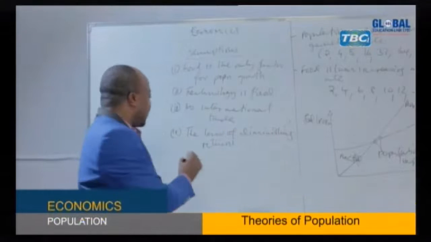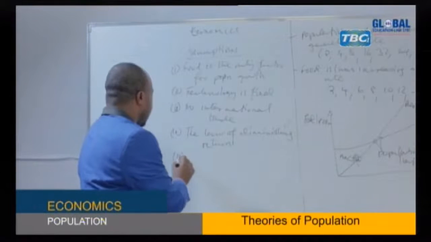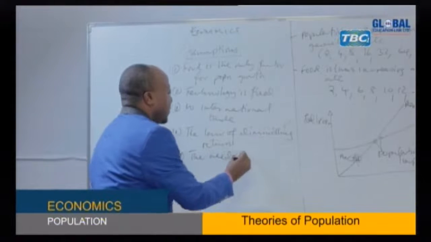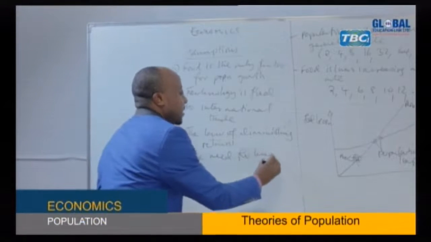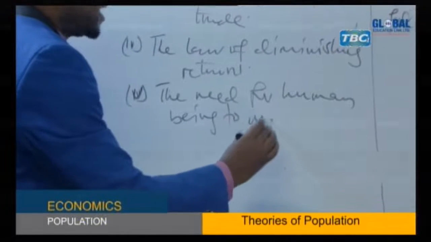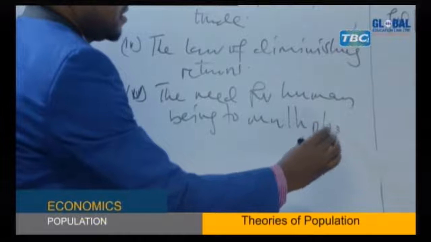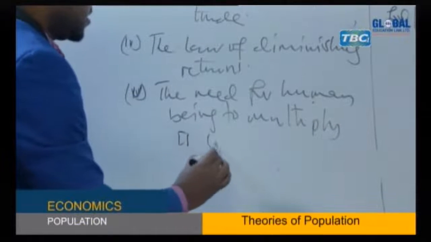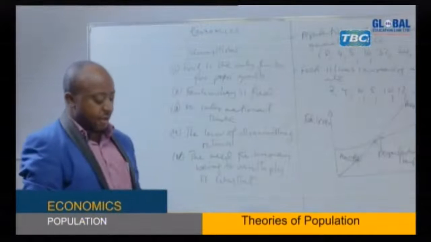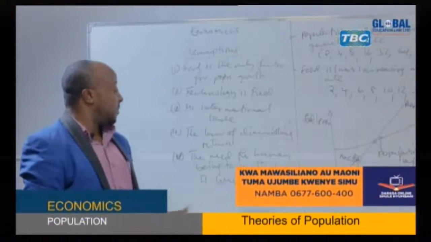But also, the other assumption, that's number 5, the need for human being to multiply is constant.